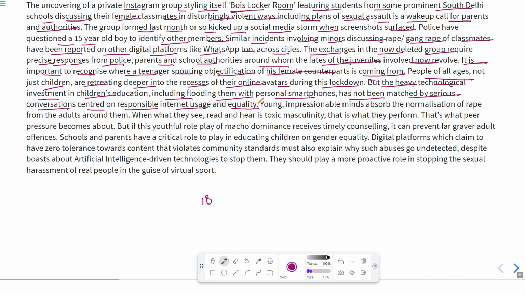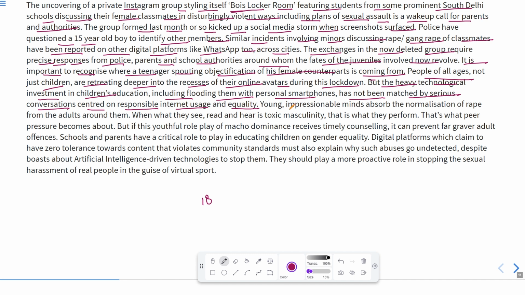It could have been done that they would not have been allowed the smartphones for many hours. They must be provided the smartphones only for particular intervals for education, and they should also be properly watched, but the parents did not do so. In fact, they flooded their children with smartphones and other gadgets.